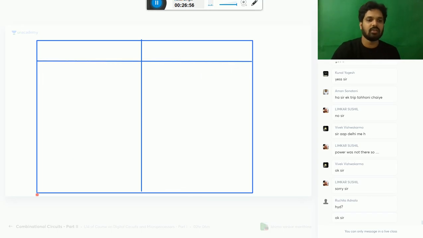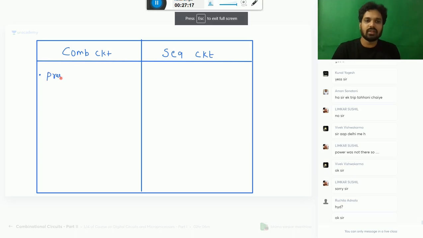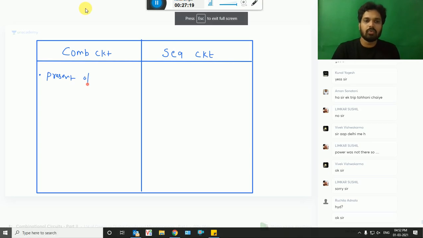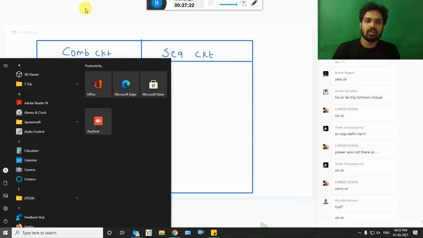Today I forgot to type, so I will write. Before going to the combinational circuits chapter, we should understand what is the meaning of a combinational circuit, and the other type in your design is called a sequential circuit. What is a combinational circuit is the first point: present output depends on present input only.